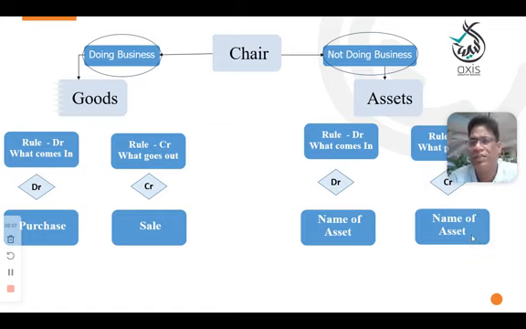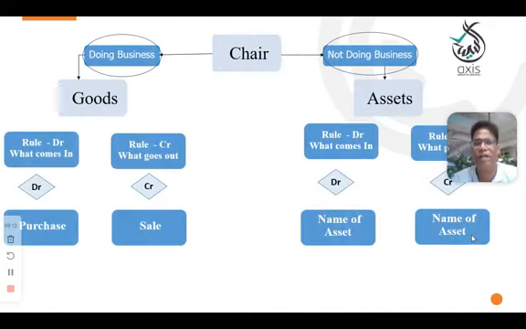Here also assets will come in and assets will go out. In that case, you need to record the name of the asset. Hope you understood. In both cases, goods are coming in. When goods come in, debit the purchase account. When an asset comes in, debit the name of the asset. When goods go out, you need to treat it as a sale, and when an asset goes out, you need to credit the name of the asset. Hope the concept is clear.